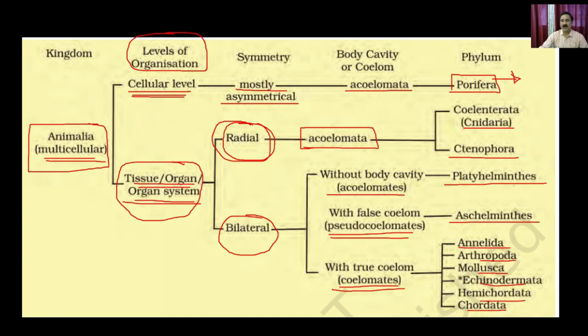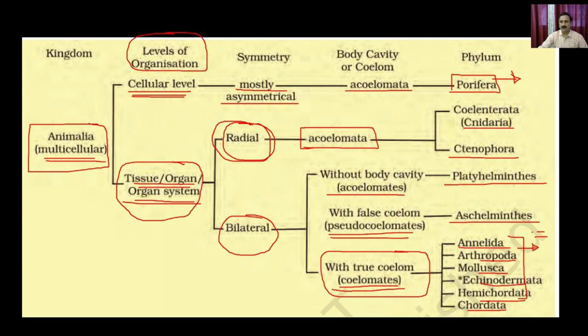Within these groups, you can divide further based on whether the animal contains a notochord or not.